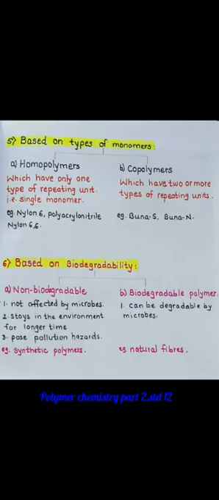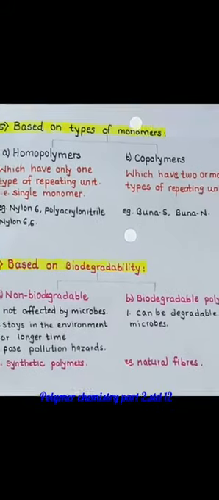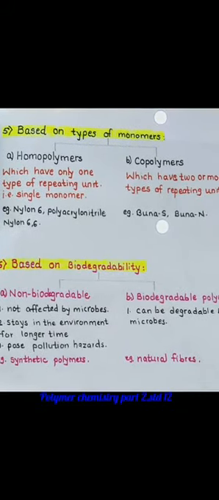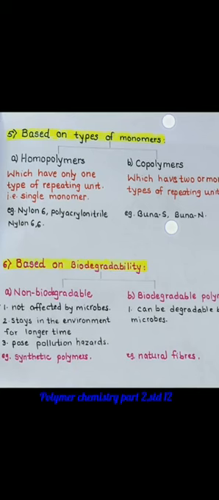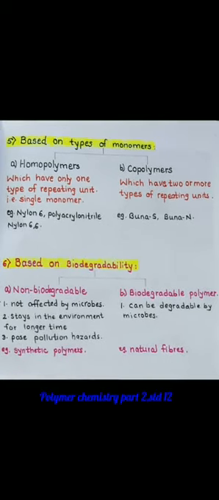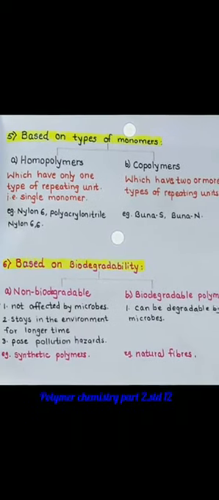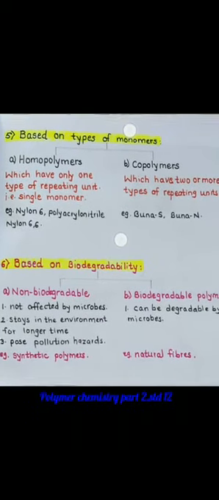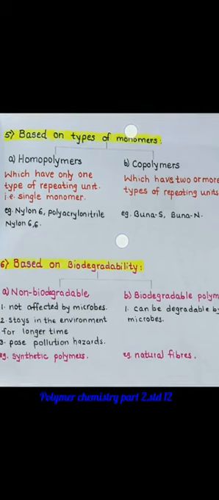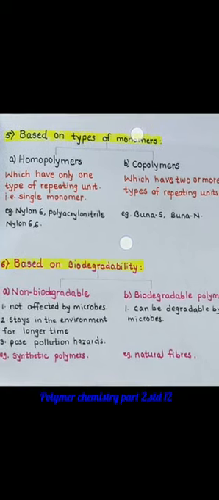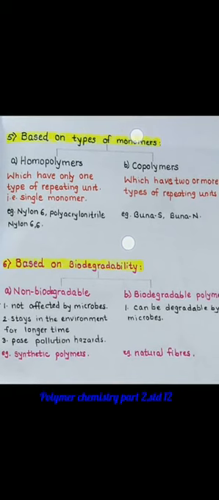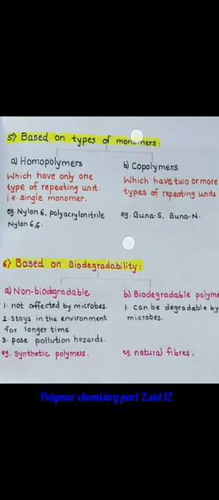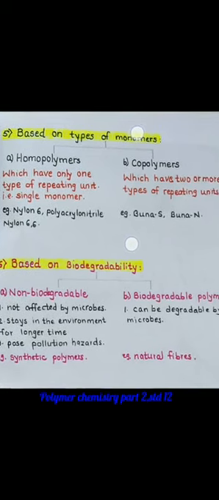Now we'll go for the next criterion, the classification based upon the types of monomers. Based upon the types of monomers, polymers are classified as homopolymers and copolymers. Homopolymers have only one type of repeating unit, that is a single monomer that gets repeated again and again. Examples of homopolymers are nylon 6, nylon 6,6, or polyacrylonitrile.